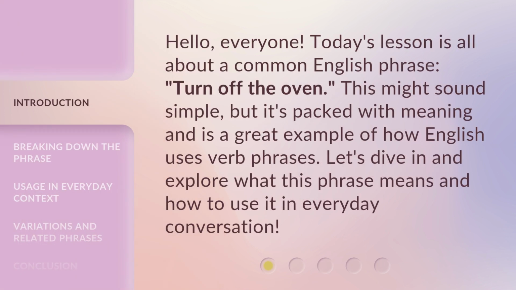Hello, everyone. Today's lesson is all about a common English phrase, turn off the oven. This might sound simple, but it's packed with meaning and is a great example of how English uses verb phrases. Let's dive in and explore what this phrase means and how to use it in everyday conversation.